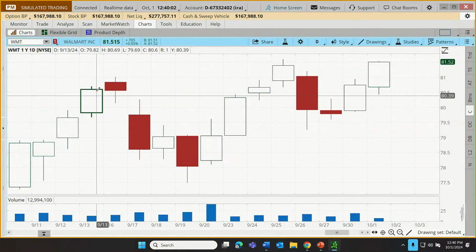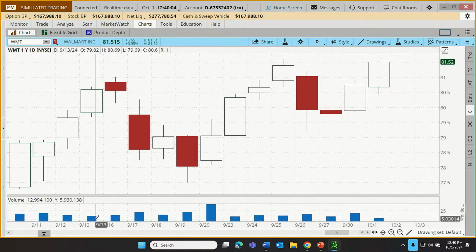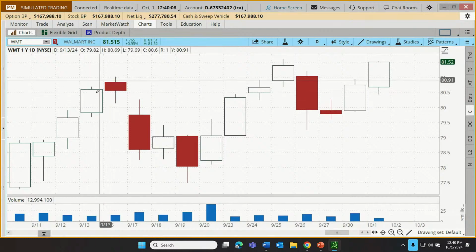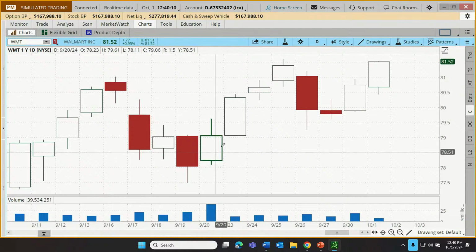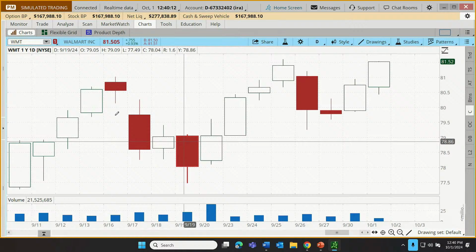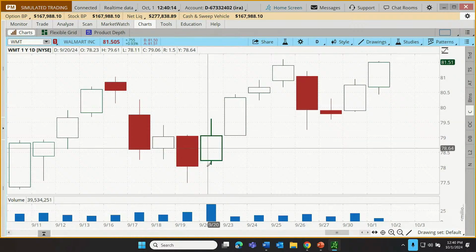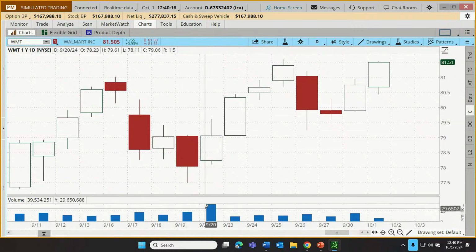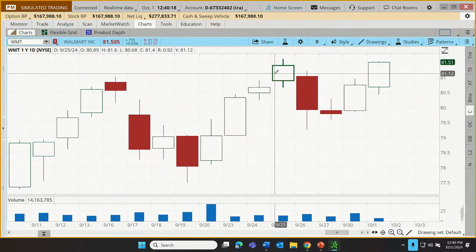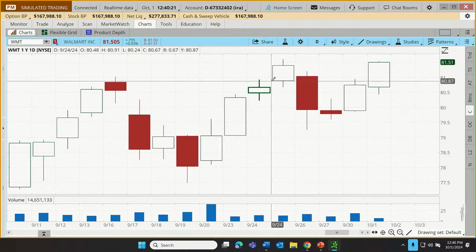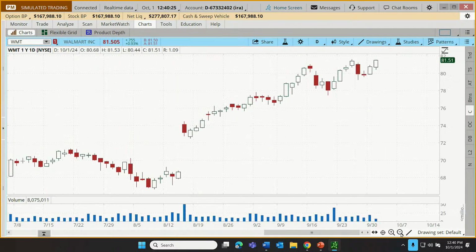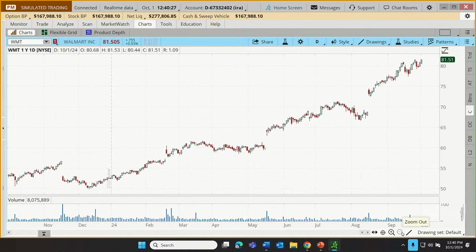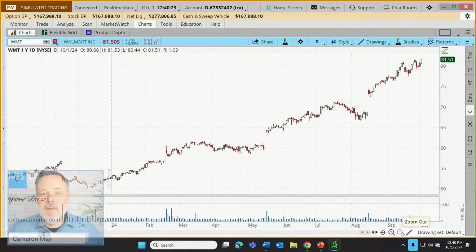So here we have kind of a big-ish white candle, low volume. That might be a signal to some. Maybe that buying enthusiasm is sort of petering out. Here we have a similarly sized white candle, right? But more volume. Maybe that's signaling that there's more potential for upside. Doesn't always work out. In this case, it seems to be fairly consistent, at least on Walmart. So how much volume is lots of volume?